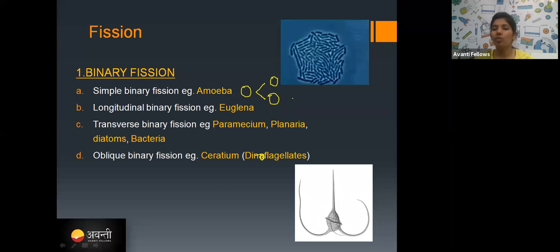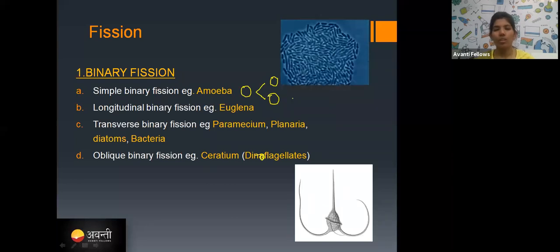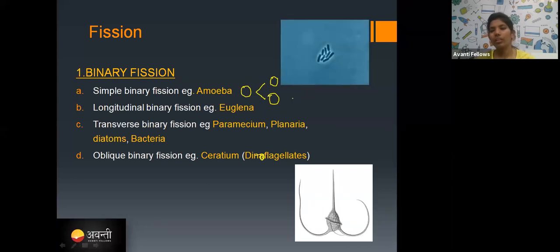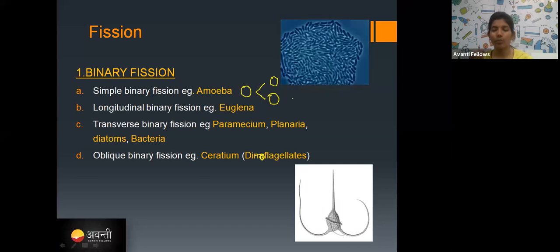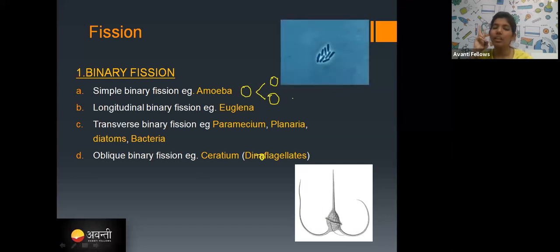Yes, nuclear division. First, nuclear division takes place, followed by the cytoplasmic division, right? So that is what binary fission is. How many daughter cells will form in binary fission? Only two daughter cells will form. That is binary fission.